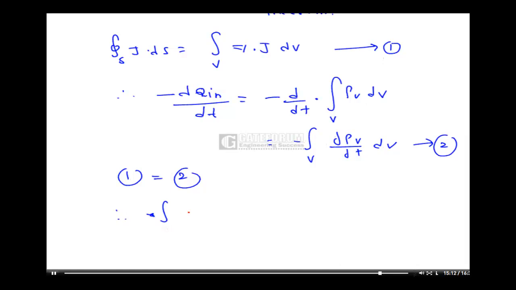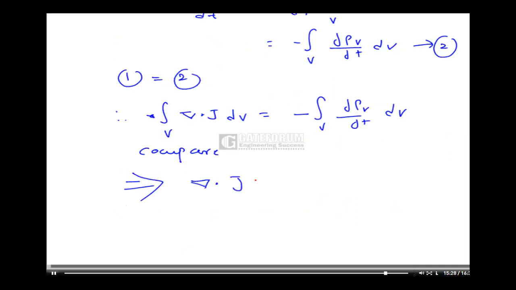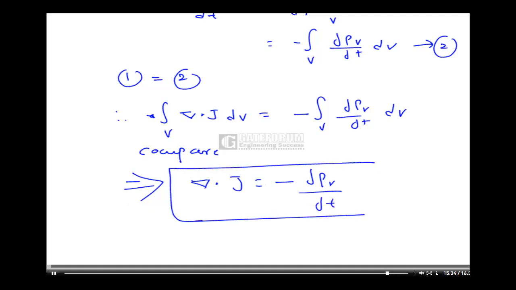Del dot J is equal to minus dou rho v by dou t, which is called the continuity of current equation, or generally the continuity equation. Here del dot J means diverging, so the divergence of current density is nothing but the rate of decrease in charge density.